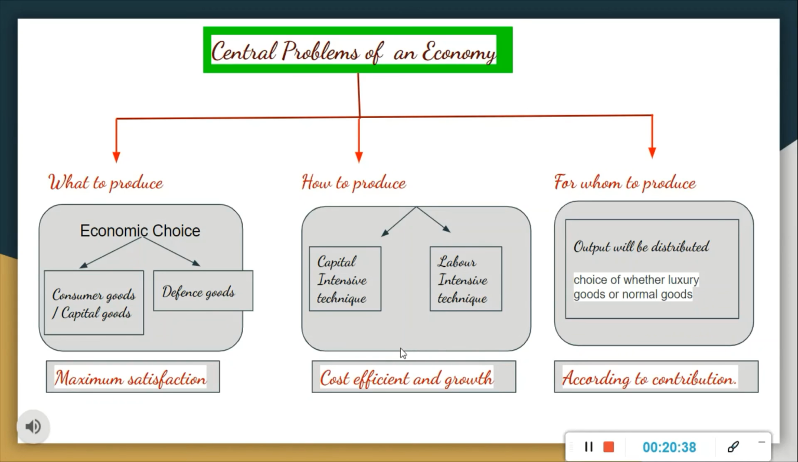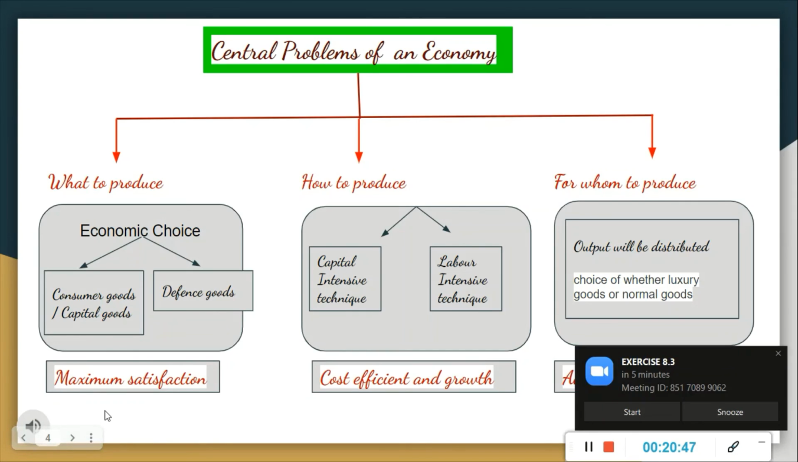Now, third one is for whom to produce. One of the most crucial problem of the economy is to decide which commodities shall be produced for which sections of society. Right? So, for instance, essential goods and services are in demand from all sections of society, but only certain sections of society have a demand for luxury commodities. At the same time, choice of goods and services rests on prevalent tastes and preferences in an economy.